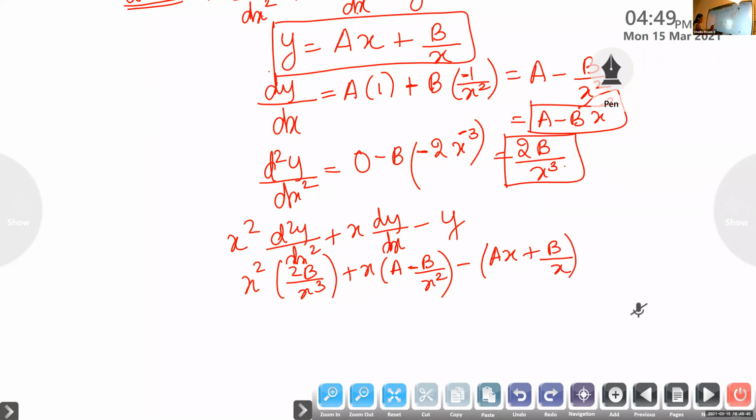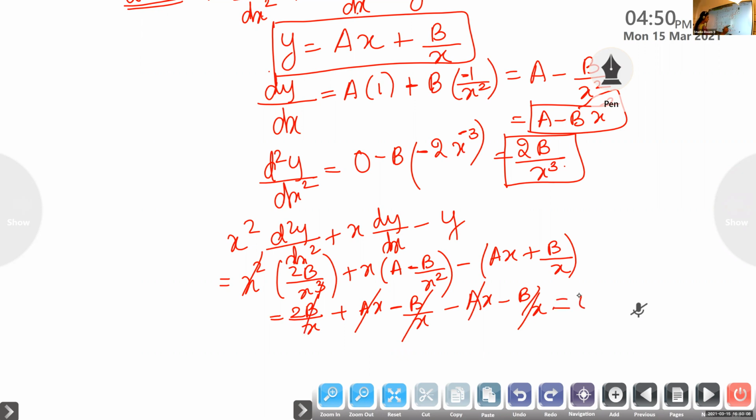So when you cut this, you'll get 2b by x plus ax minus b by x minus ax minus b by x. So plus ax minus ax will get cancelled. The b by x terms also will get cancelled. So the answer will be 0.